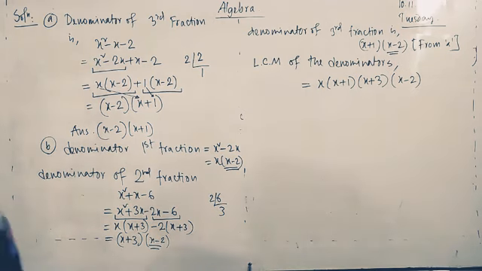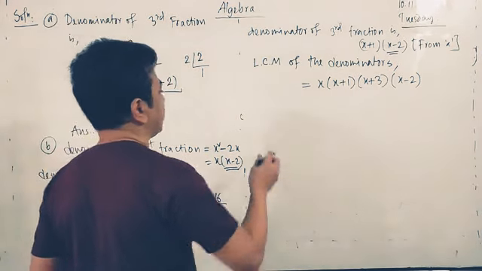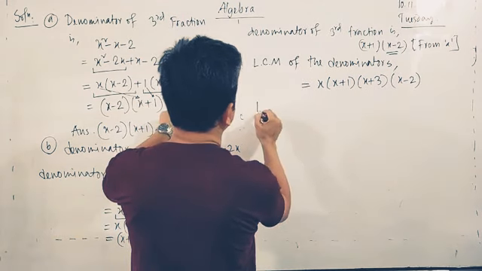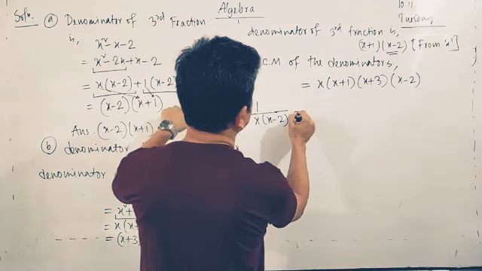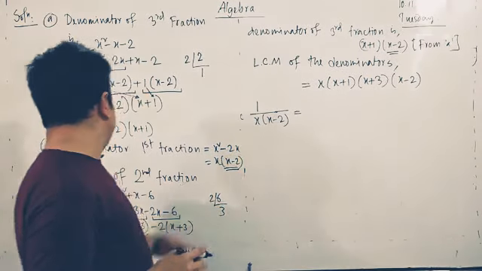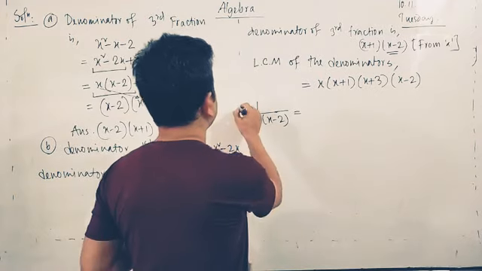Okay, so we have taken the LCM. After that, we have to write the first fraction. The first fraction is 1 divided by x into x minus 2.